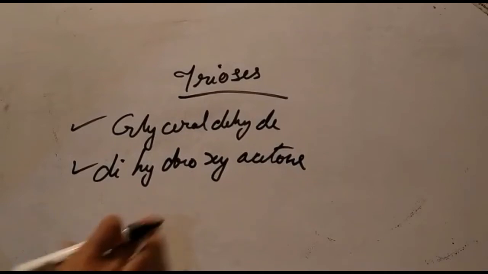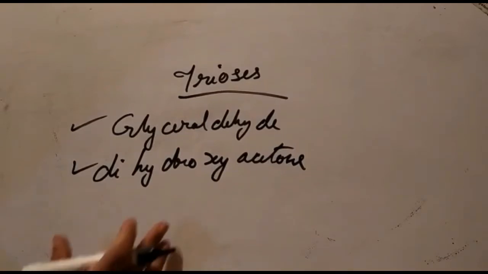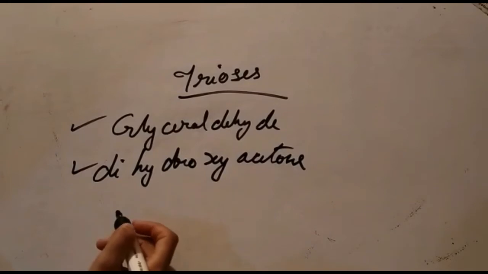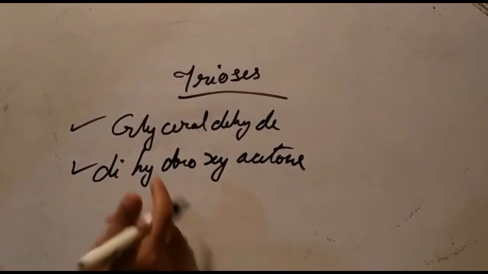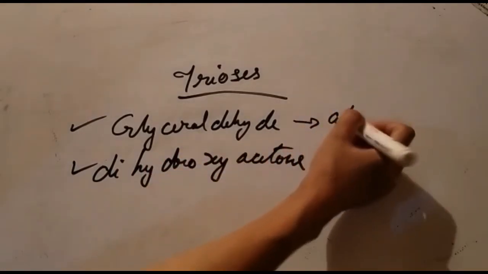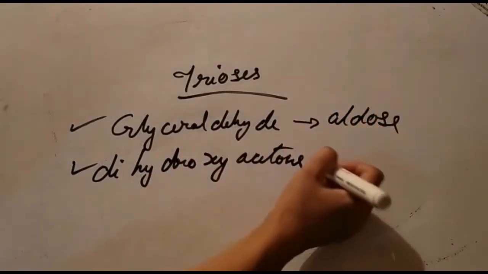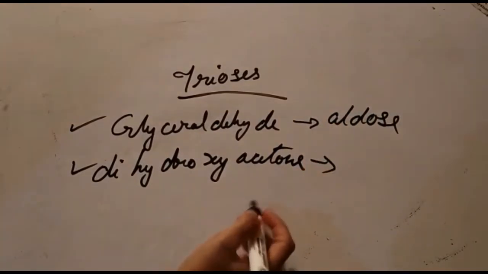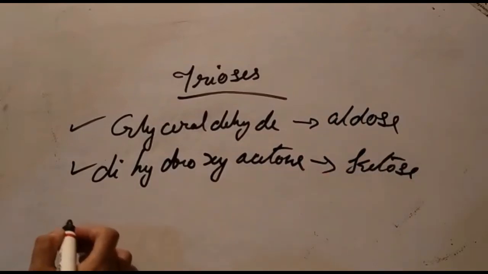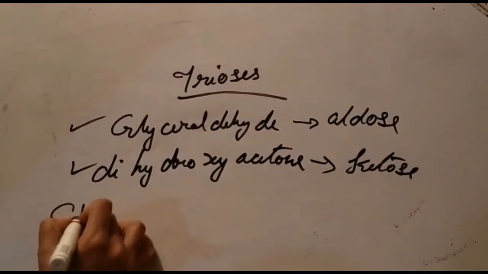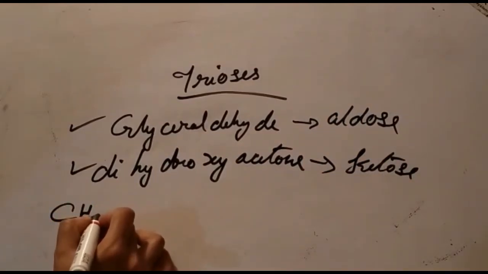And here I can show the structure of a simple aldose and a simple ketose, because one of these is an aldose and this one is a ketose. So let us take a look at the structure of glyceraldehyde.